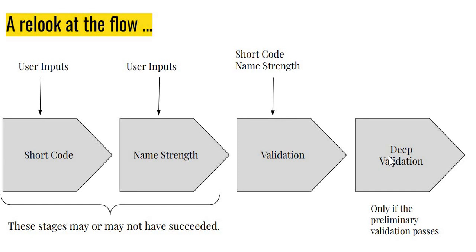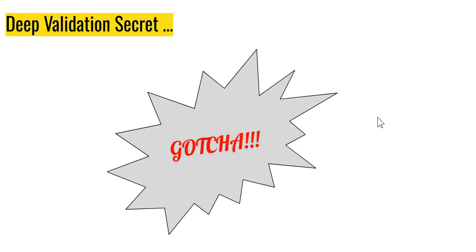Now, before you get your hopes too high or start imagining too much, let me give a little spoiler. As we will see, this deep validation is probably going to be a bit of a gotcha moment for you. We are going to do something quite anticlimactic here. But the idea is the Python concepts that we are using, and we are going to write this code in a very interesting manner. Remember, the deep validation is happening somewhere deep, and it can also fail.